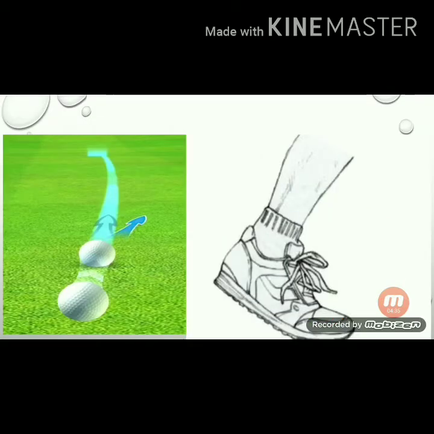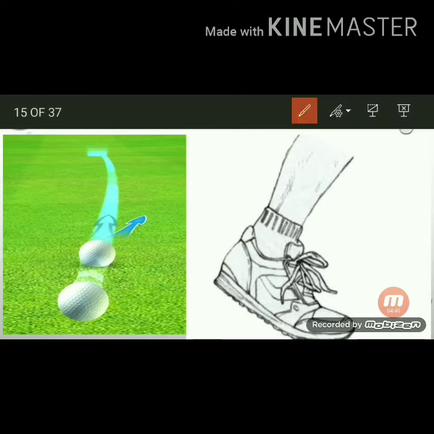Here see the pictures. The frictional force can oppose the motion of the object, and the frictional force can support the motion of the object. Let us discuss. In the first case, take a ball and roll it on the ground. After some time, what will happen? The ball will stop or come to rest. Why? Because